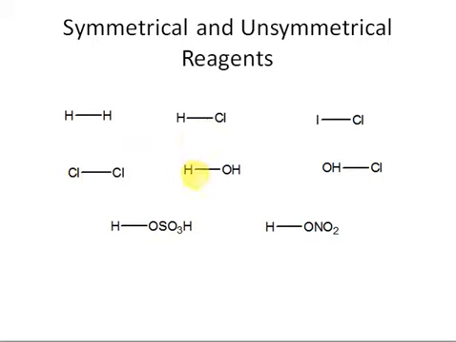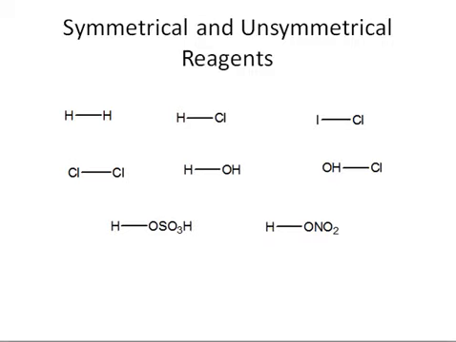If I cleave this from the center, here I have a hydrogen and a hydroxyl. Both parts are different, so this reagent will be unsymmetrical. Similarly, this is also unsymmetrical because both halves are different. This is an unsymmetrical reagent because on one side we have a hydrogen and on the other side we have a sulfonic group. Similarly, this is also an unsymmetrical reagent. So in this lecture, it's important for you to know what a symmetrical and unsymmetrical reagent is, and what a symmetrical alkene and an unsymmetrical alkene is.